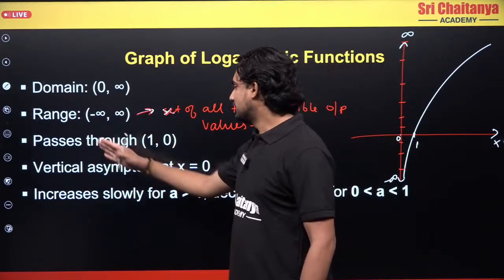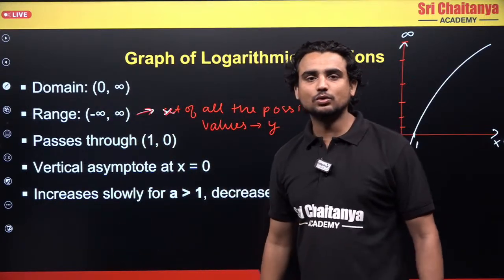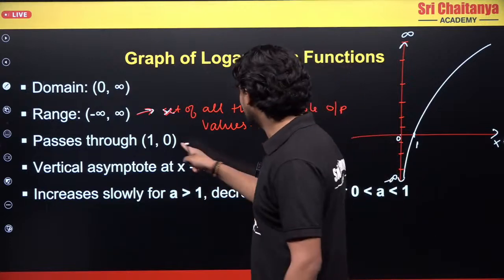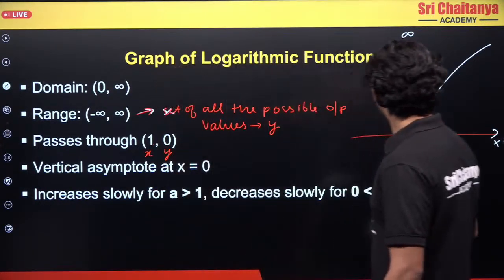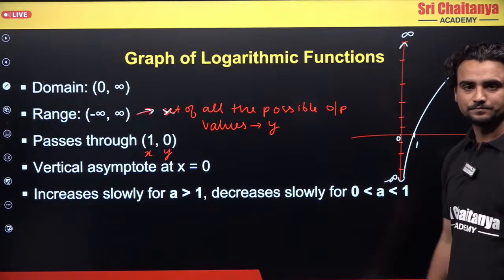Now, passes through 1 comma 0. What is 1 comma 0? This is x and this is my y. So this is my x and y.